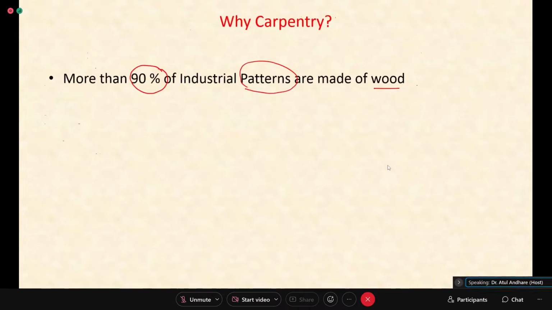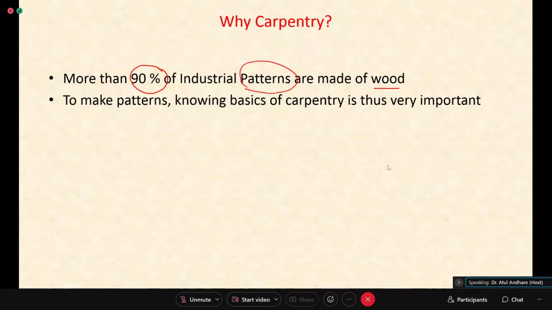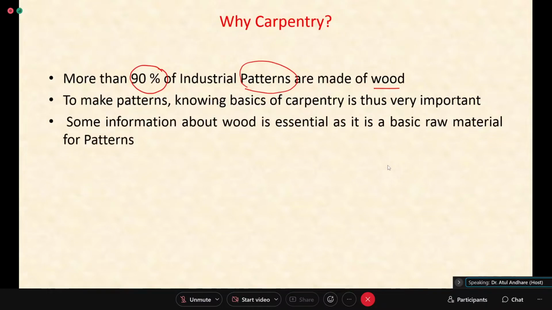So you are interested in making molds by using patterns, and for that pattern we need wood. So woodworking is important from that aspect. So that's why we are looking at carpentry, and so as a raw material, wood.